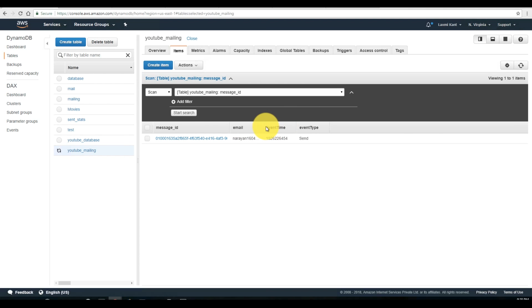Now you see here, this is amazing. So this is a message ID, a new message ID. For every message, there will be a message ID. Okay, so for this message ID, it has this email, event time, and the event type was send.